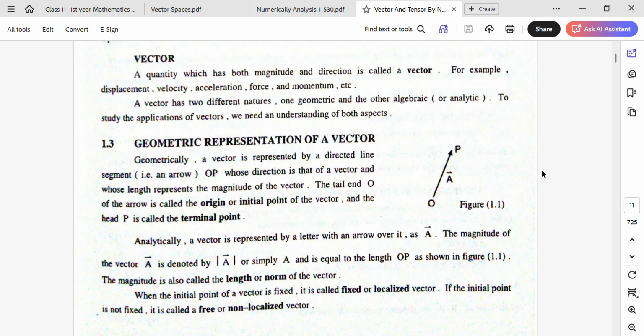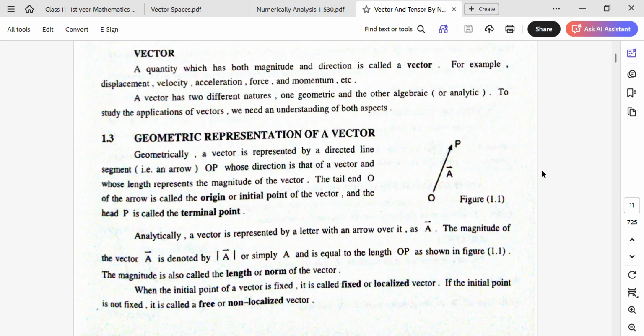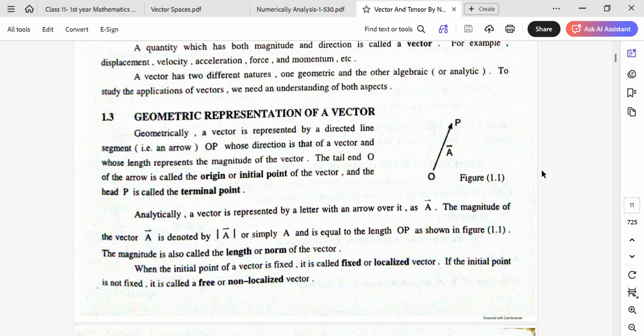Analytically, a vector is represented by a letter with an arrow over it, as vector A. The magnitude of the vector A is denoted by norm of A, or simply A, and is equal to the length OP as shown in figure 1.1.